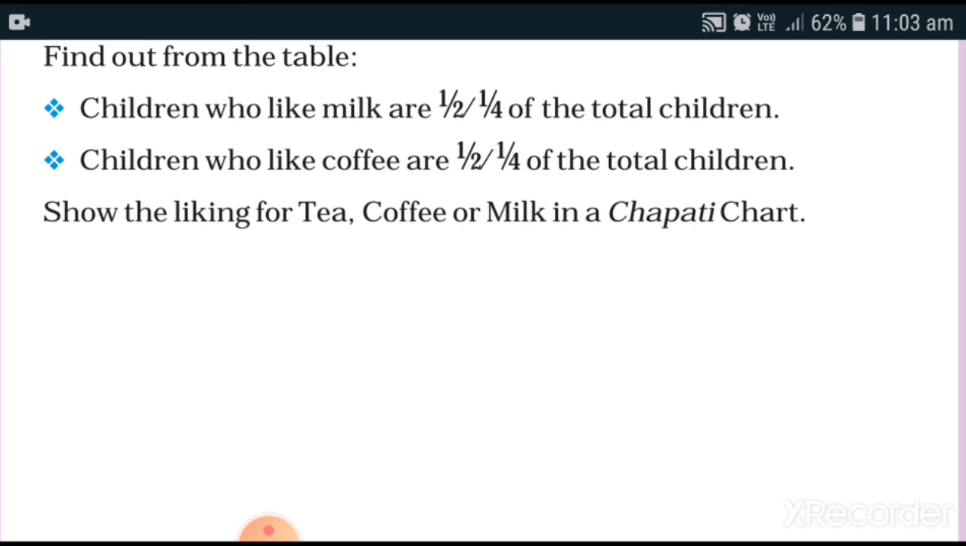See the tables carefully, see the chart carefully, and please write the answer on your own. Take the help of your parents, take the help of your friends, and complete the information given in this textbook.